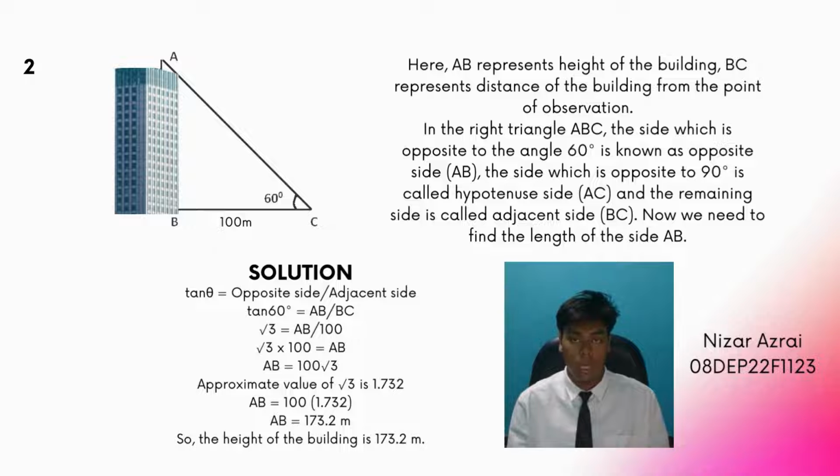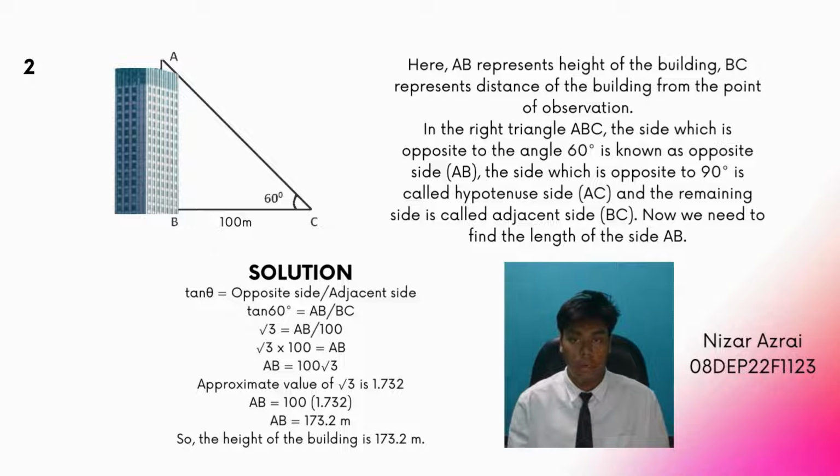Now solution: tan theta equals opposite side over adjacent side. Tan 60 degrees equals AB divided by BC. Tan 60 degrees will be root 3, and then root 3 equals AB over 100. Root 3 times 100 equals AB.